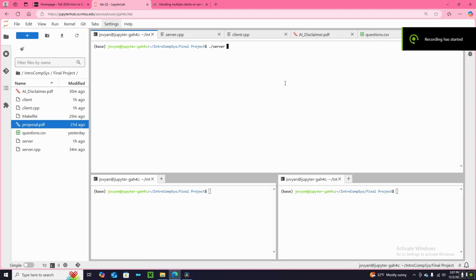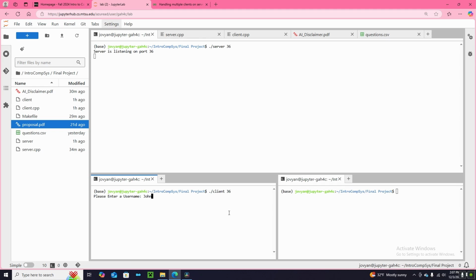Okay, so now we can look at our project actually working. We can get a port number, and get a client to connect. Prompted for a username, so it can be anything. Initially, we can view the leaderboard, but there's no scores. And second, we can take a quiz.